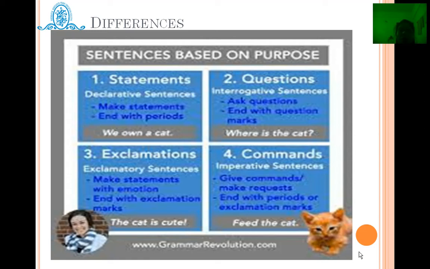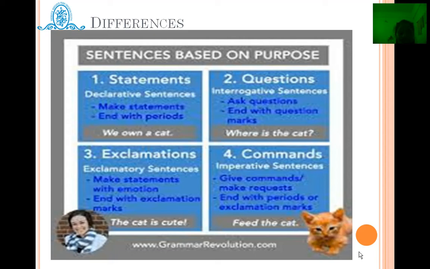The fourth one is commands. Generally when we have to give an order to someone, make a request to someone, or suggest something to someone, at that time we use that kind of sentence. In short, it is called the imperative type of sentence. Generally imperative sentences begin with a verb, and may be affirmative or negative.